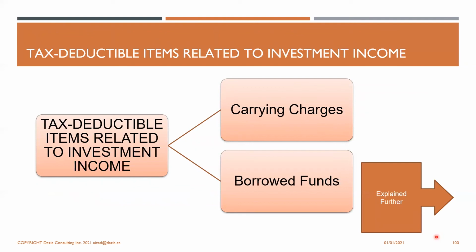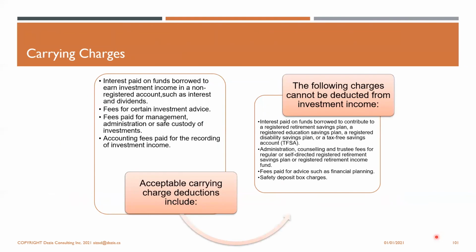The tax deductible items are related to investment income, and there are two that we'll talk about: the carrying charges and the borrowed funds. For carrying charges, if you take a loan and invest that money in an investment, the interest you pay on that loan can be deducted in certain situations, and that is called carrying charges. The interest is paid on funds borrowed to earn investment income. The requirements are that it must be in a non-registered account, and you should earn interest or dividends.